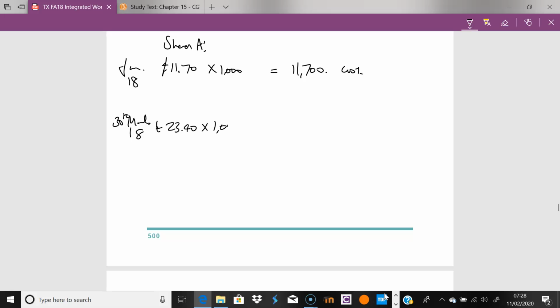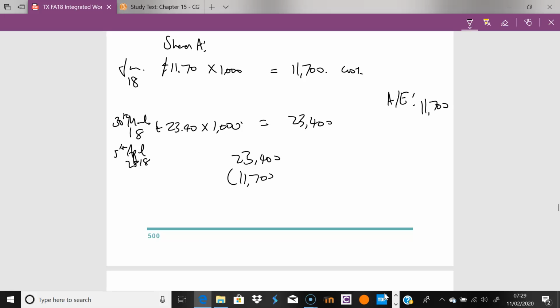So now your shares are worth 23,400. Now, if you think about it, you have an annual exemption every year of 11,700. And you're sitting there thinking, I have an idea. What I will do is this. I will sell the shares just before the 5th of April, say the 5th of April 2018. So you sell the shares, 23,400. It cost you 11,700. You have a gain of 11,700. That allows you to use your annual exemption of 11,700. You have paid no tax.